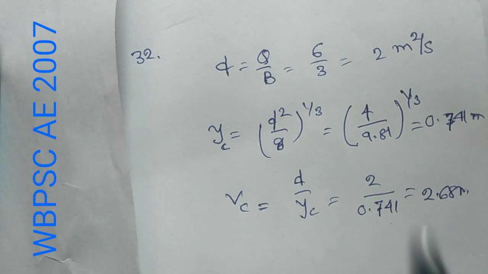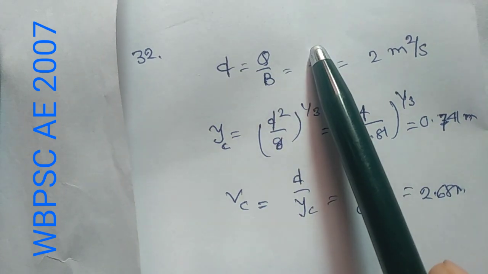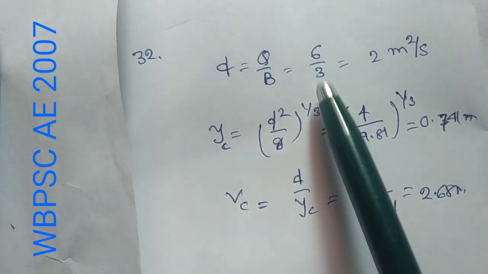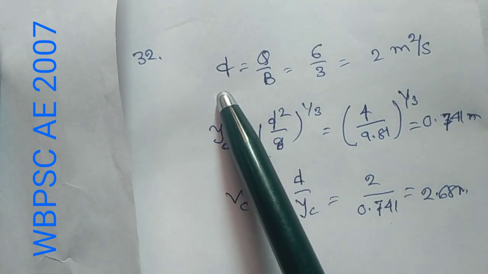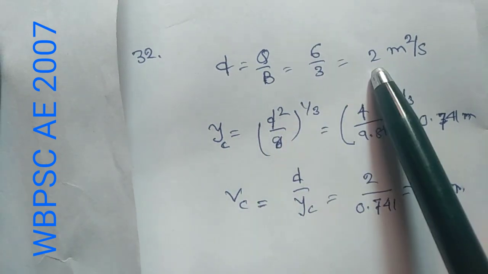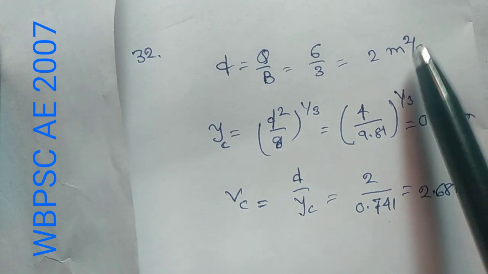Now here discharge Q is 6 m³ per second and bed width B is 3 meter. So discharge per unit width, small q, equals capital Q by B, that is 2 m² per second.